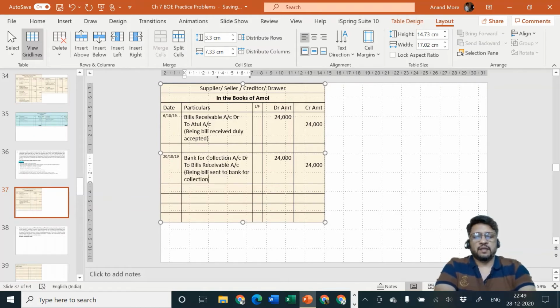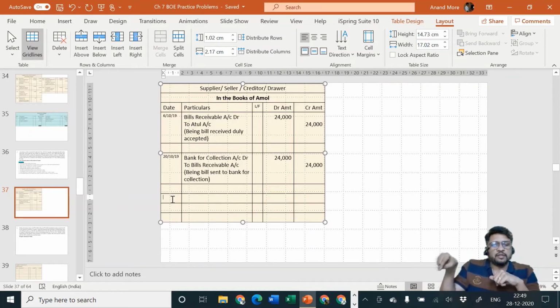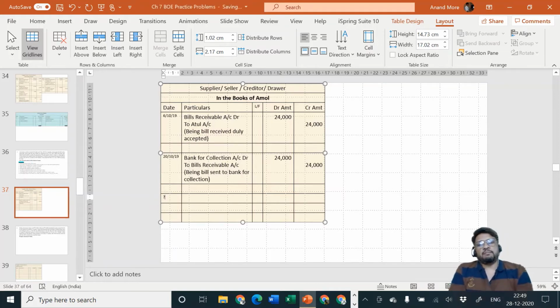Now actually speaking, after doing this thing, Amol had totally forgotten the bill. Now he knows that the responsibility is given to the banker. On the due date, banker will go and collect the money from Atul and will deposit the money in the current account of Amol. So that is how Amol was tension free. But all of a sudden, they have not given us the date, all of a sudden, before the due date, this Mr. Atul has come to Amol.